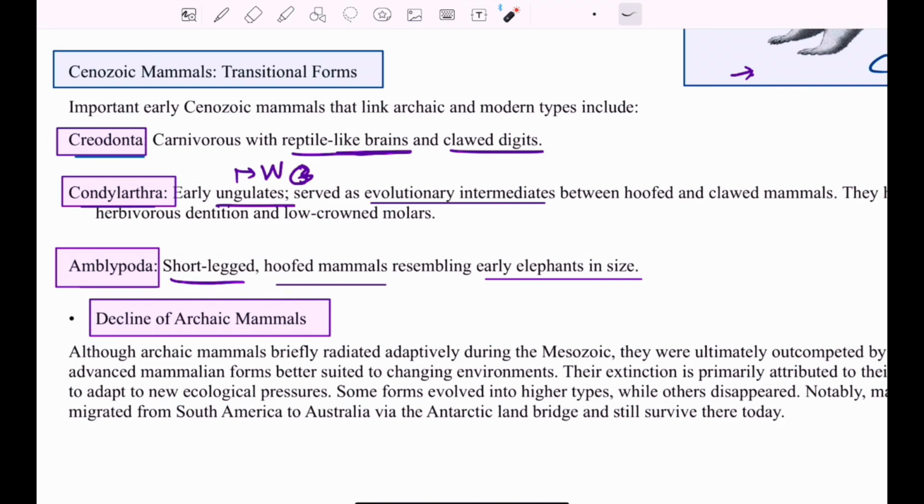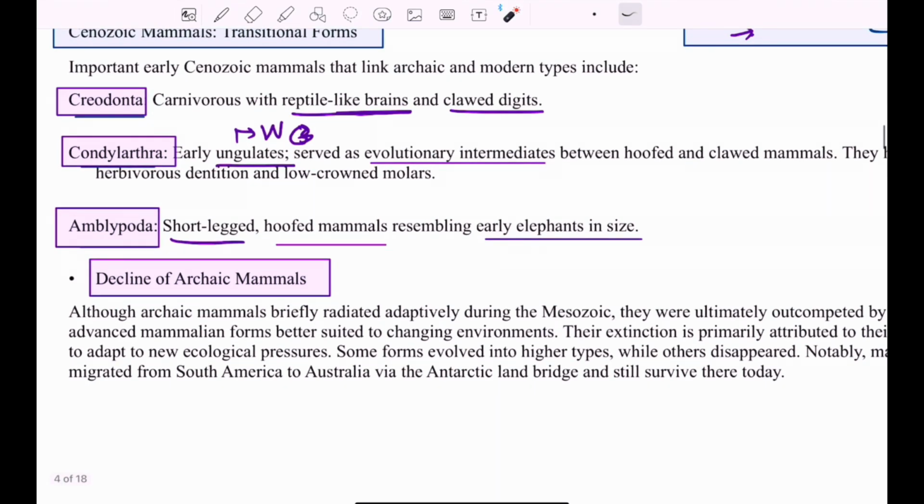Then Condylarthra, they were the early ungulates. Ungulates have hoofs, like in the case of horses and cows. They served as evolutionary intermediates between the hoofed and clawed mammals. And they had herbivorous dentition and low-crowned molars. Low-crowned molars are also called brachydonts. Then Amblypoda were the short-legged hoofed mammals, and they resembled early elephants in size.